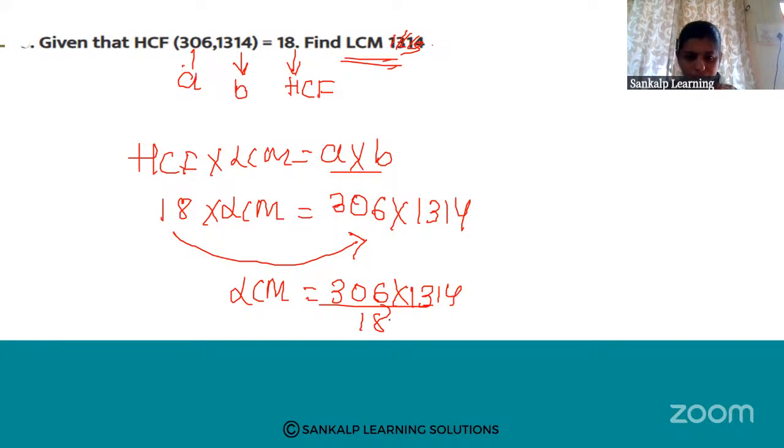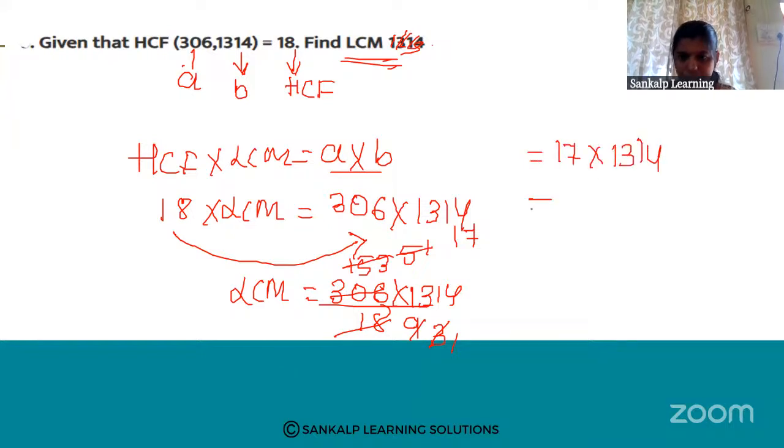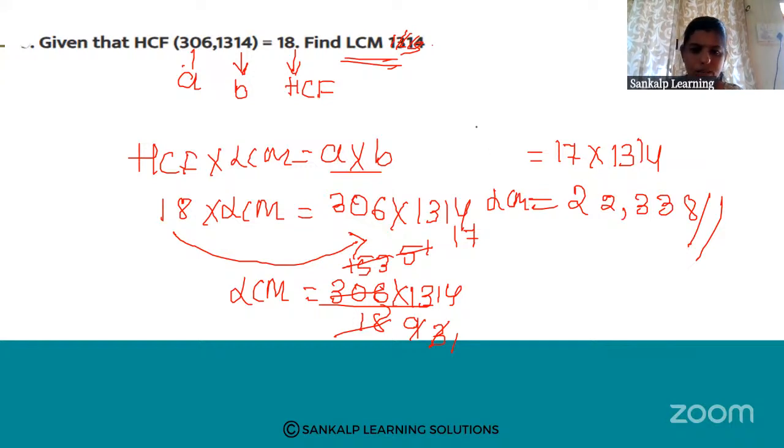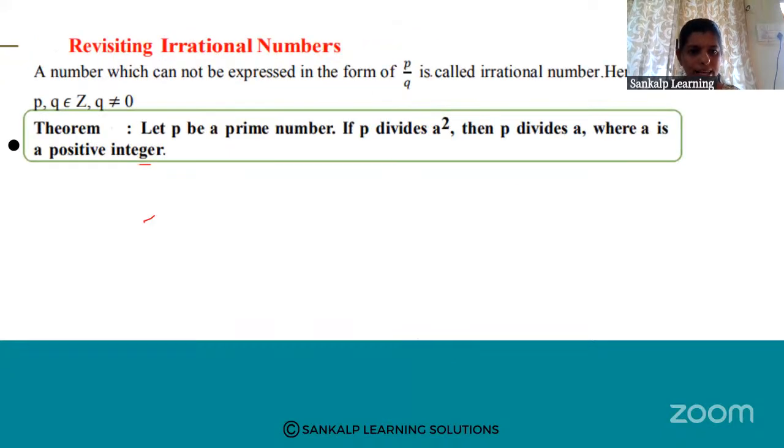Right. Now, 18 ones are 18, 18 seventeens are 306. So 17 into 1314 you will get. So 17 into 1314 is 22,338. So this is the LCM of these two numbers. Okay. Yes. So such type of questions also they will ask in the examination.